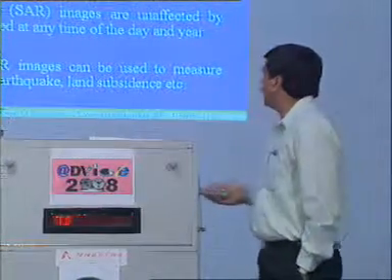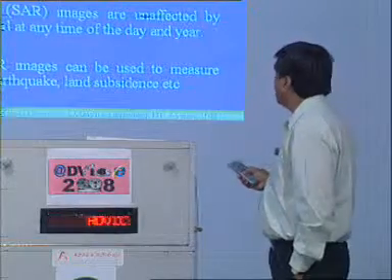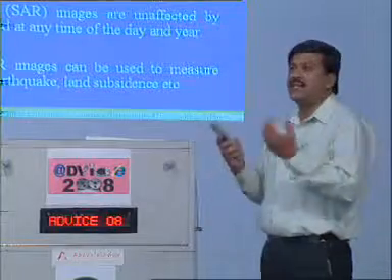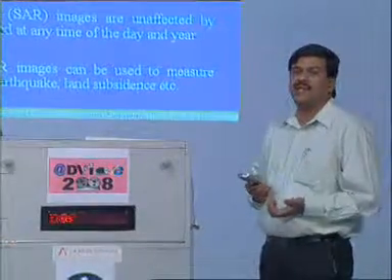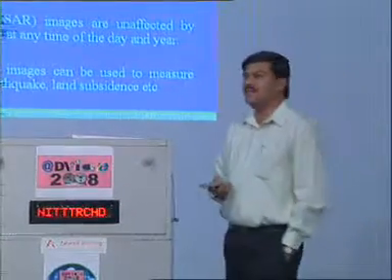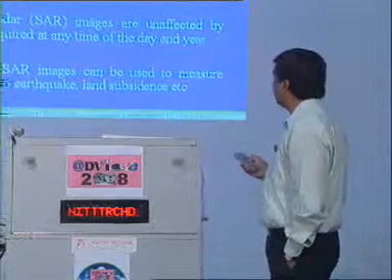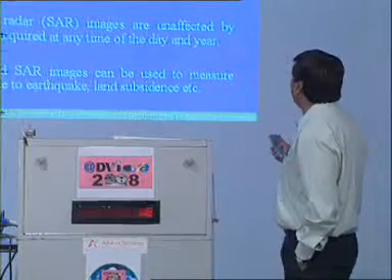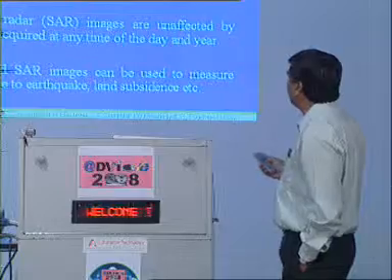So once we are talking about the real aperture, resolution, for getting resolution up to 10 meter or 20 meter, a real aperture antenna should be 40 meter or 60 meter, so this is a big problem, to put that huge antenna in the satellite. So this is synthetic aperture radar, synthesizing the signal by signal processing methods.